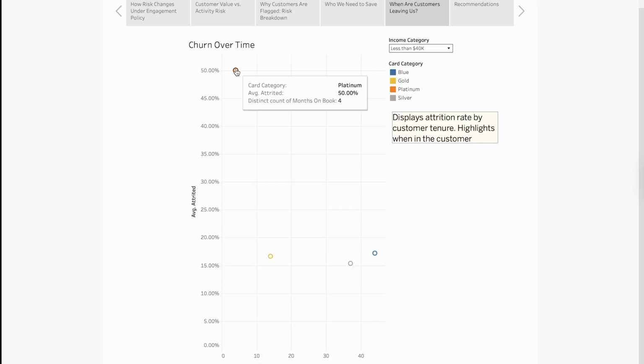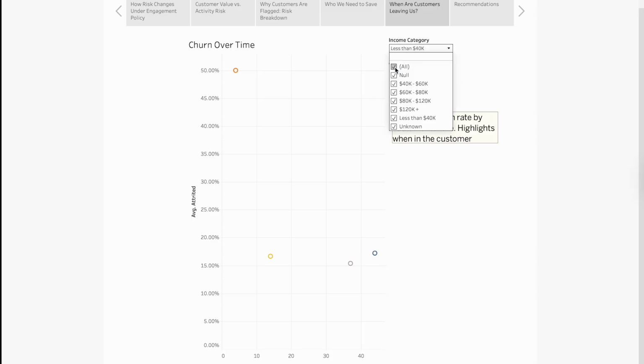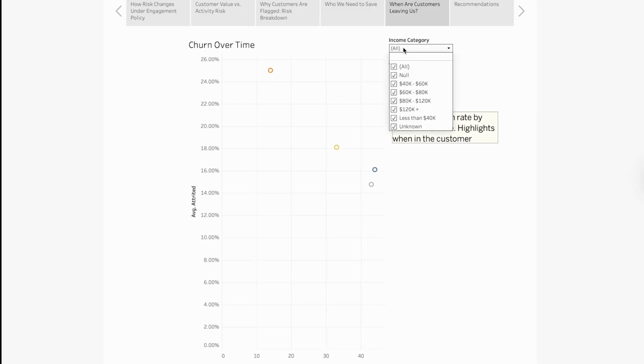In the less than 40,000 group, Platinum rose to a 50% attrition rate in 4 months, while Silver was at the lowest at 15.83% and 33 months on book. Using these group rates, American Express will be able to prepare for certain responses depending on the card someone uses in their income category.